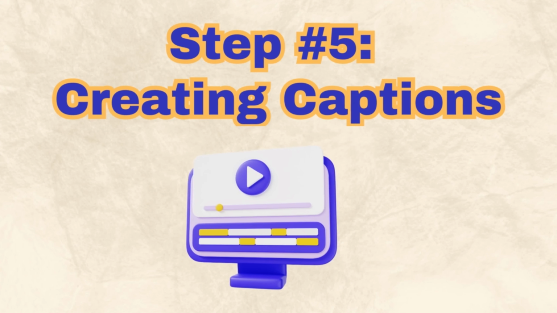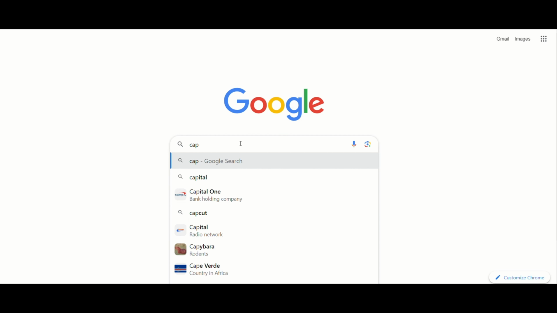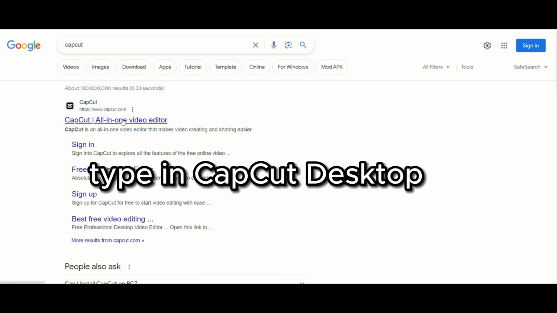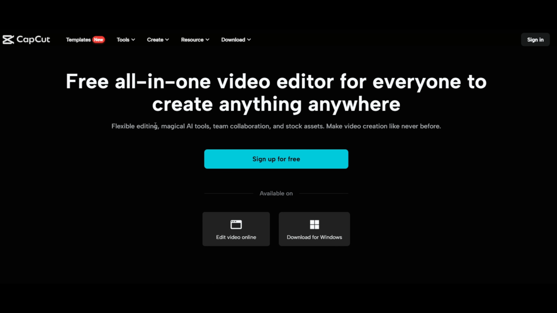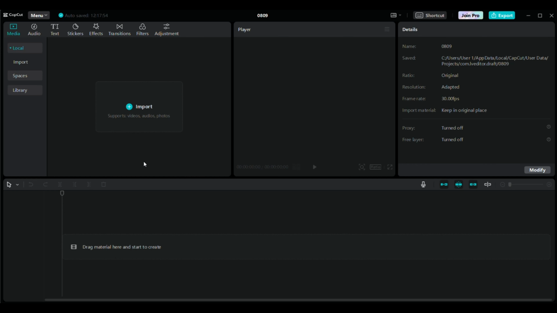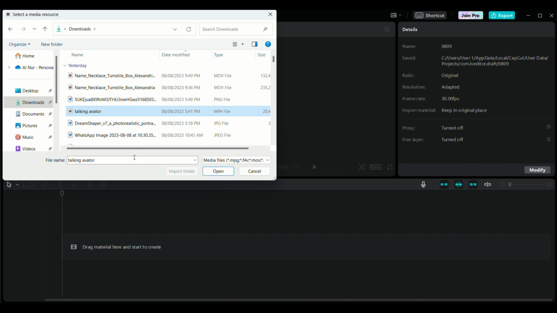Step number 5. Creating captions. Now for our final step is to get captions, and what we're going to do now is open Capcut. If you don't have Capcut already downloaded onto your computer, you can get it for free. Go to Google, type in Capcut Desktop. Make sure it's the official website. The link is in the description. Download and install it. Once installed, click on New Project and then Import, so you can import your video.